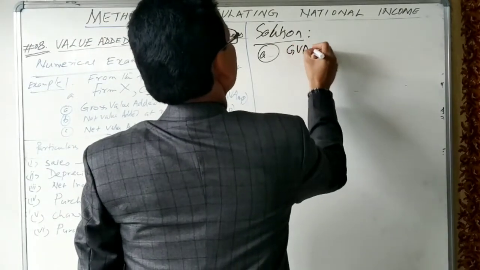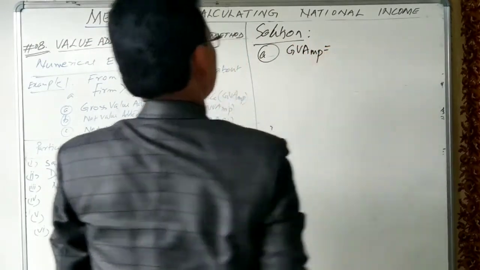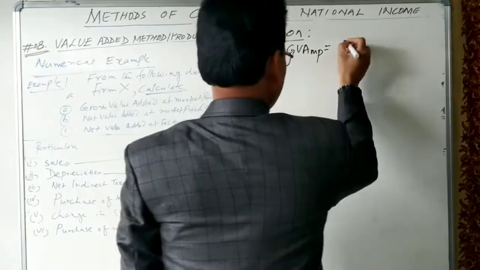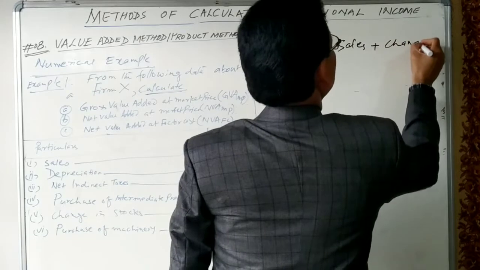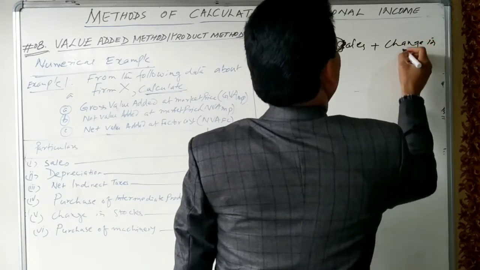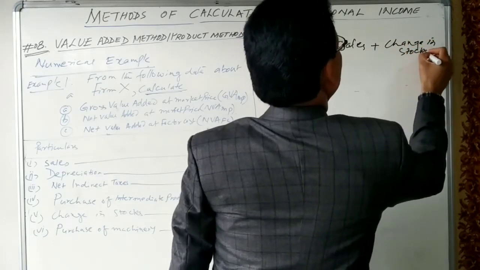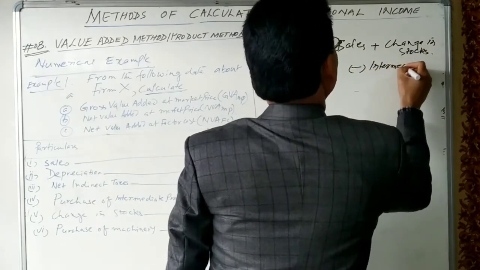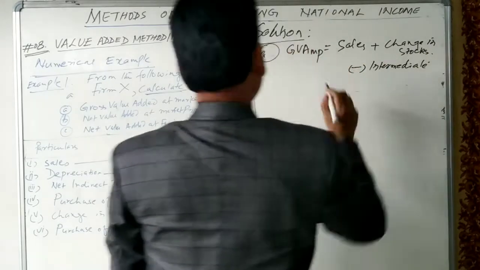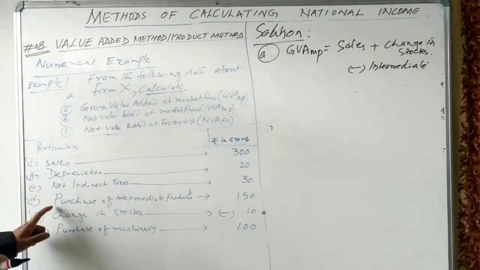Gross value added at market price is equal to, you know the formula, what is the formula? Please tell me. Sales plus change in stock minus intermediate consumption. So in this question, let us see what is given.